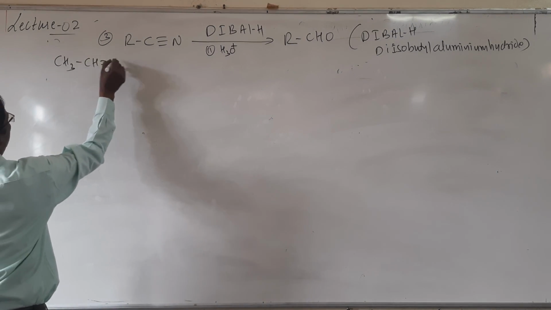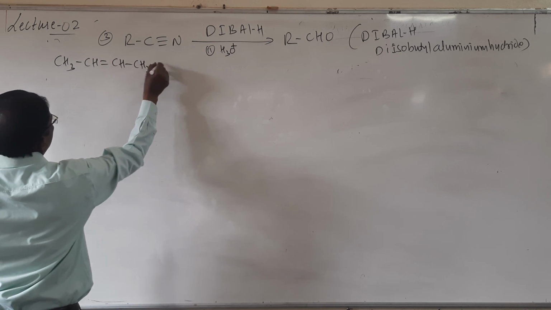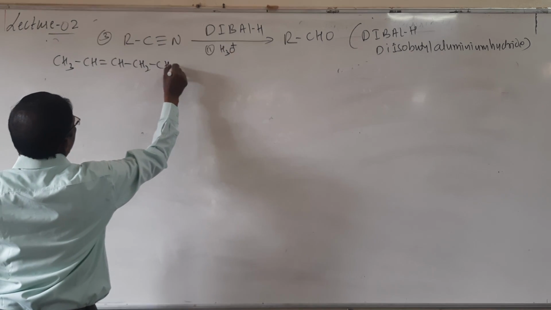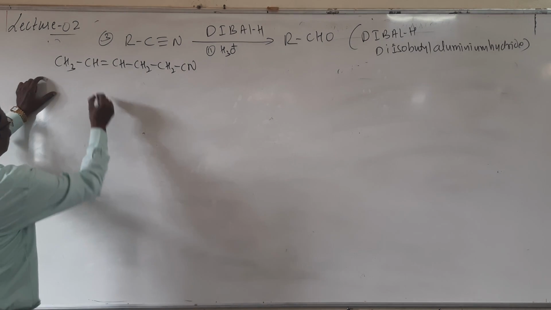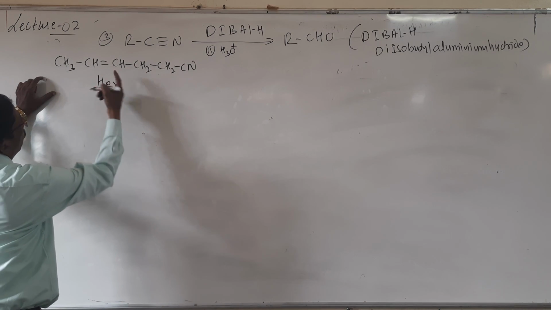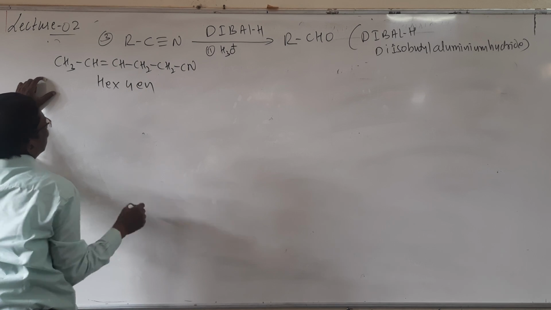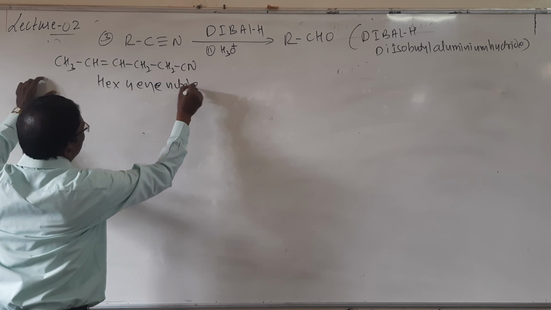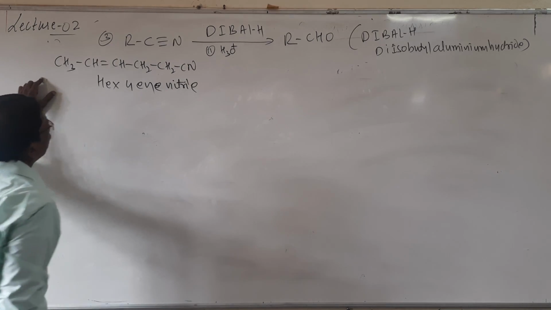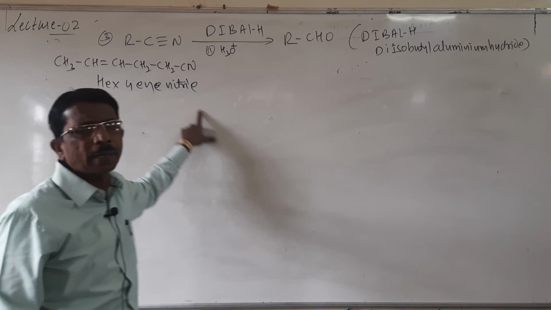CH3, CH double bond CH, CH2, CH2, CN. Look here, 1, 2, 3, 4, 5, 6, it is hex-4-ene nitrile.